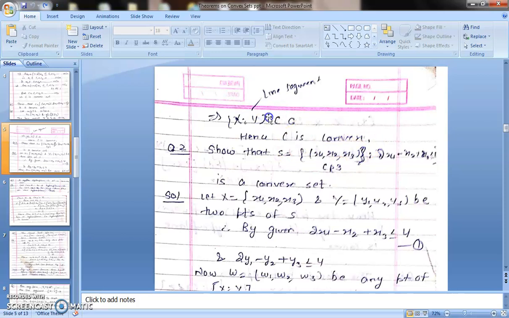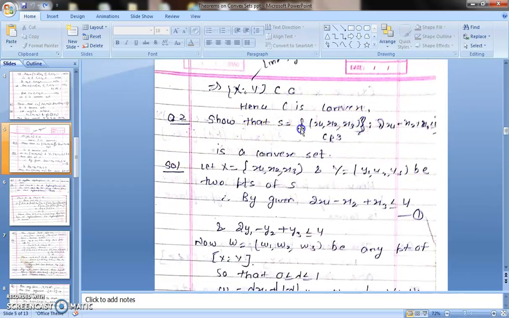Okay students, now come to the next question. Show that S is a set where we have 3 tuples (x1, x2, x3). What is the condition? It is not visible, you can read it from there: 2x1 minus x2 plus x3 less than or equal to 4. You have to show it is a convex set. Let x and y be any 2 points of S. You know x would be (x1, x2, x3), and y would be (y1, y2, y3). Because x is a point of S, it satisfies 2x1 minus x2 plus x3 less than or equal to 4. Similarly, the point y will also satisfy 2y1 minus y2 plus y3 less than or equal to 4.